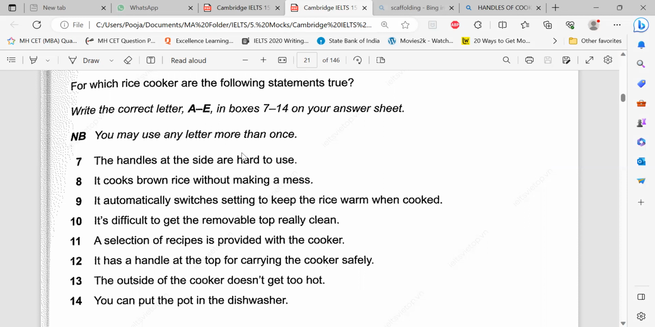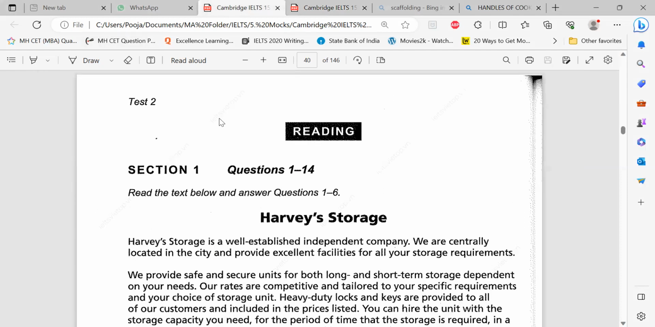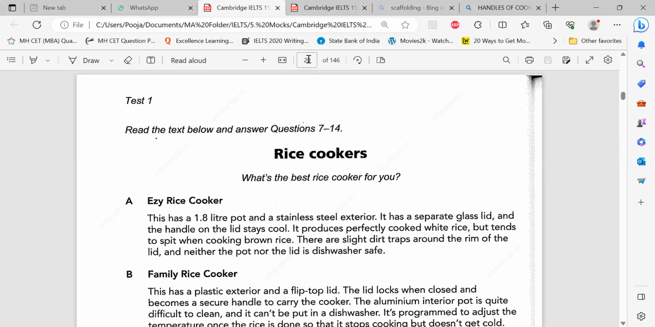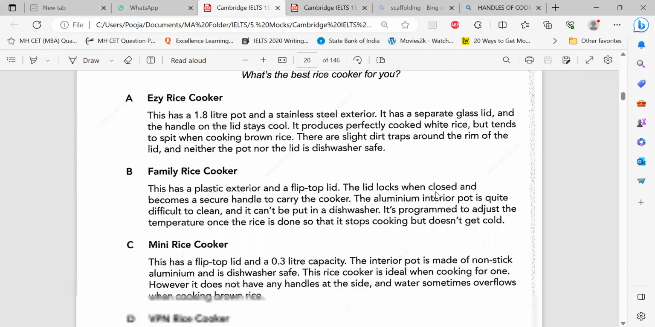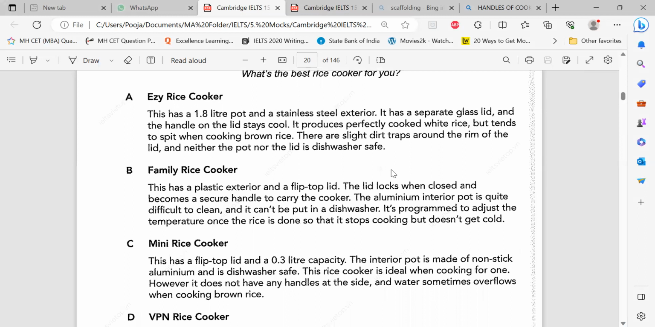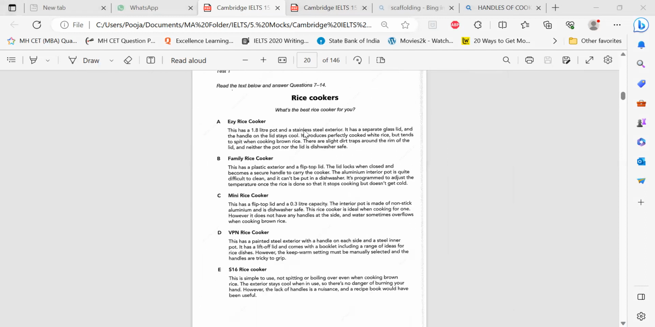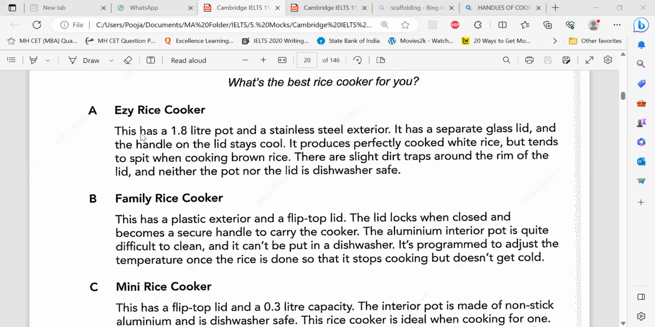All right, so this is positive, negative, positive, negative. So what I do, I read this, and then I think that, okay, this is more than enough. I may not be able to remember a lot of information, so I go back to this. This is a passage, right? Now, I know that I've read 4 statements, but there are like 5 cookers. Okay, let me read and understand.